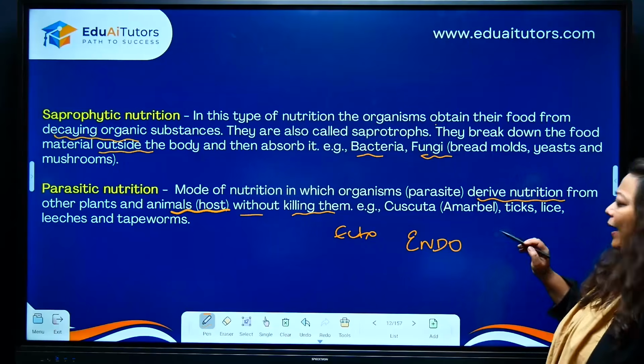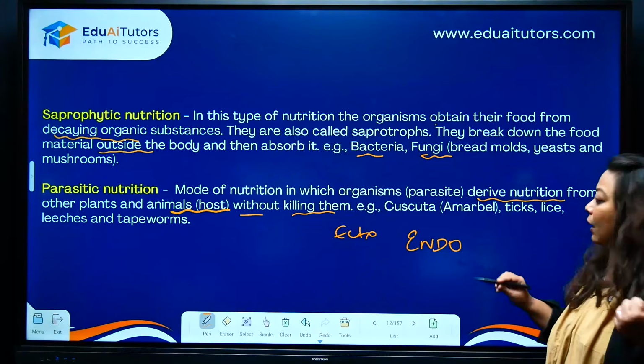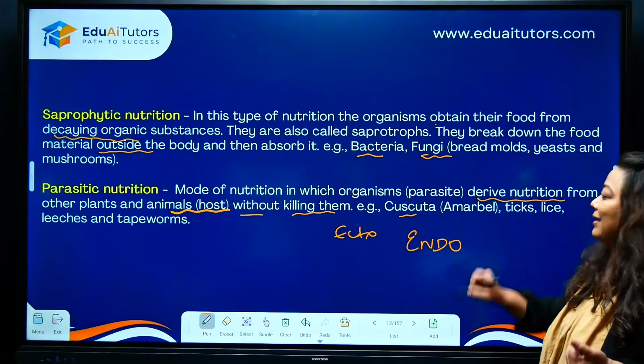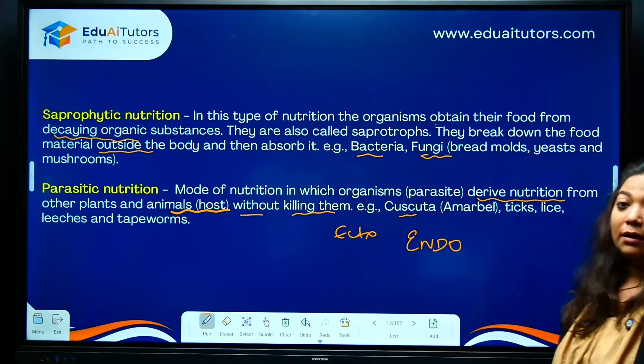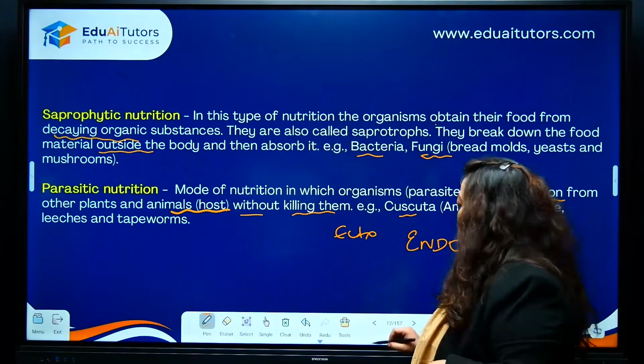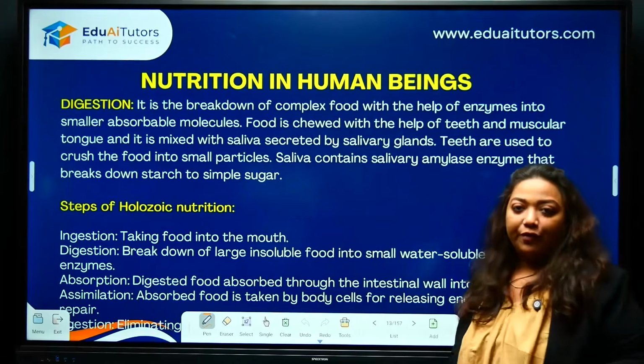Example, please write down anything that you are very sure about. I would suggest and strongly recommend write cascata, ticks, lice, leeches, tapeworms, whichever spelling you are very confident with.